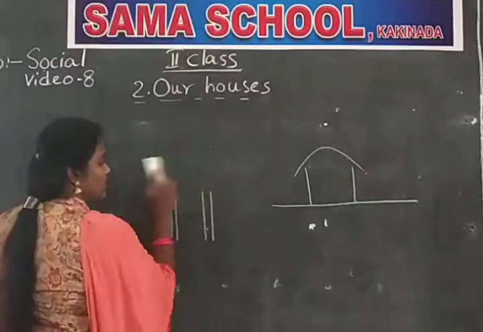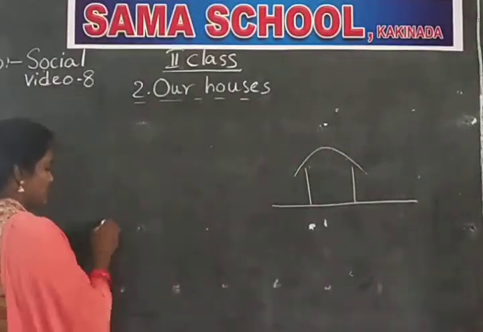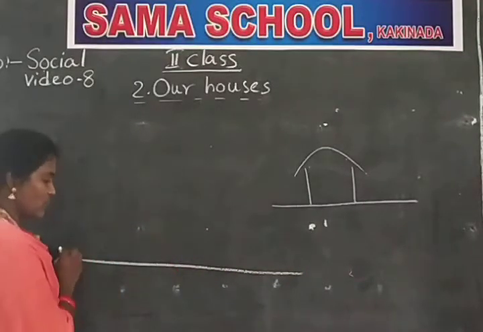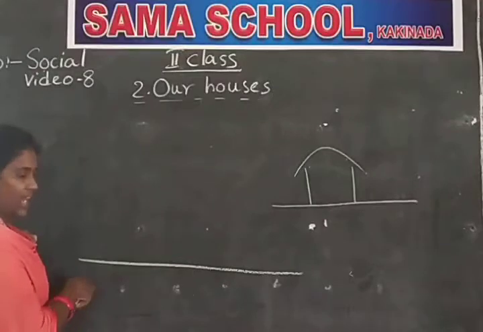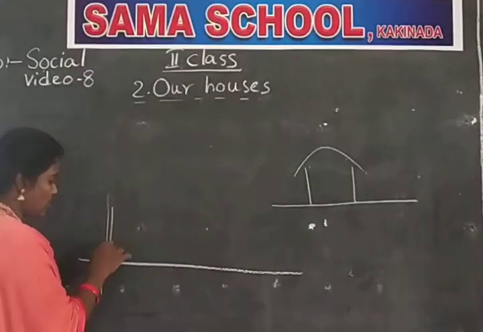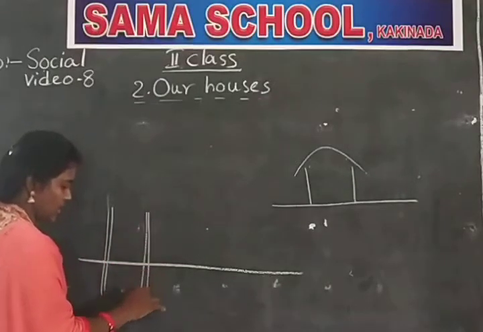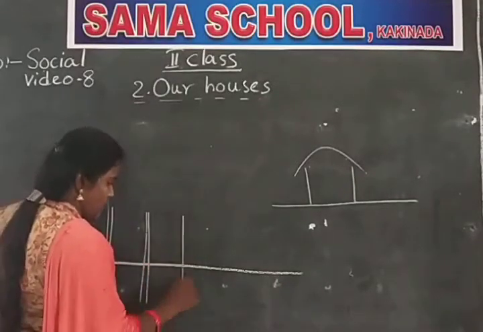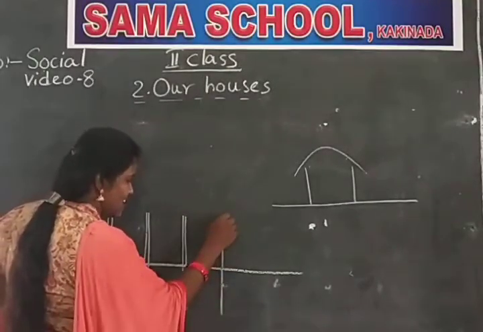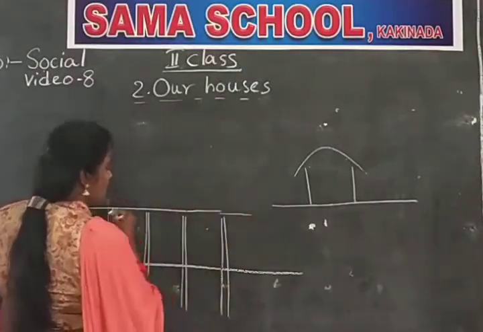See, people use these type of long poles. See, this is the land. Rainwater always fills on the land. There the people use these long sticks, long poles. Look at this carefully, long poles, and on these poles the people build their houses.